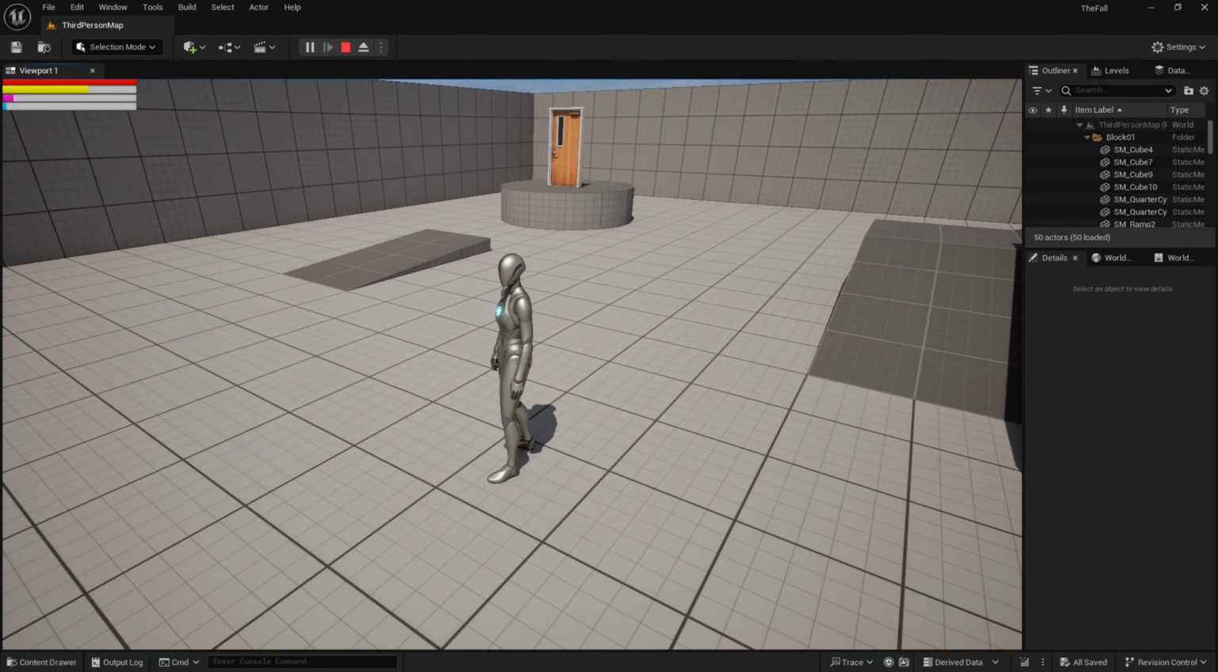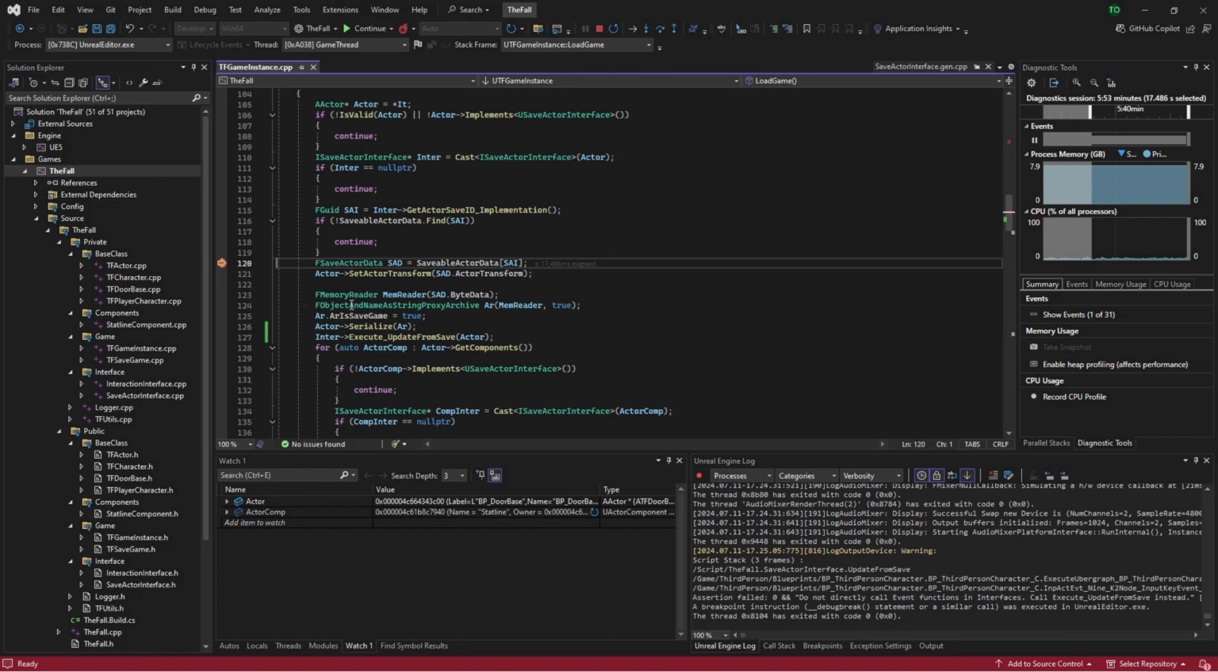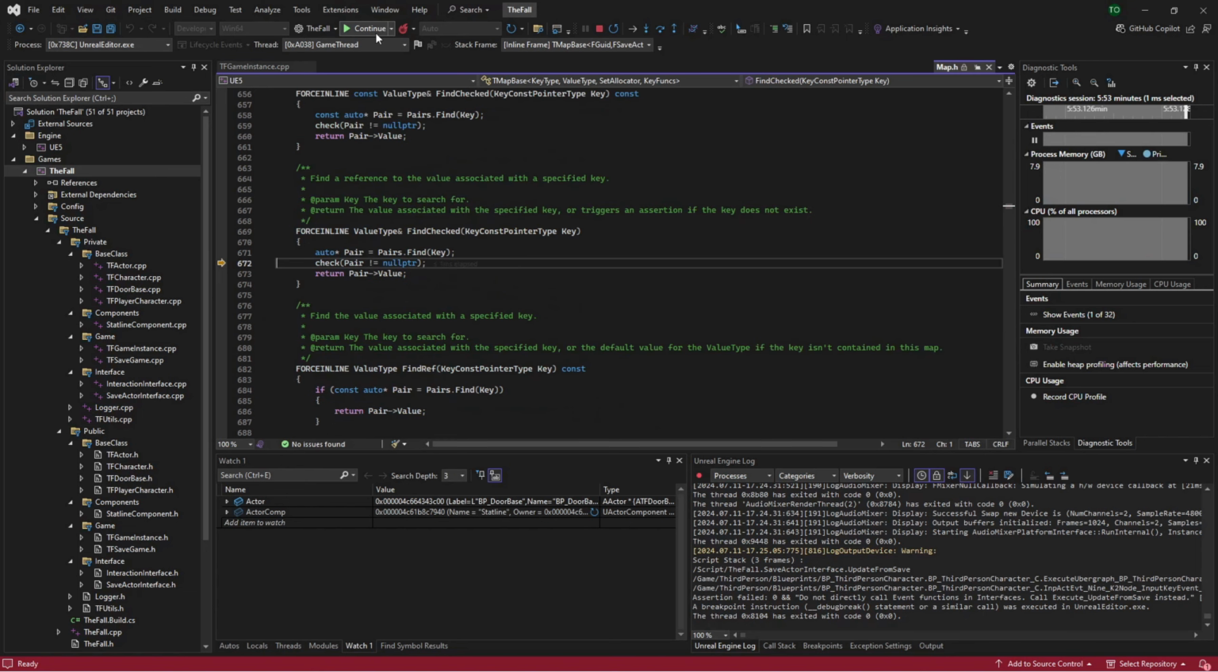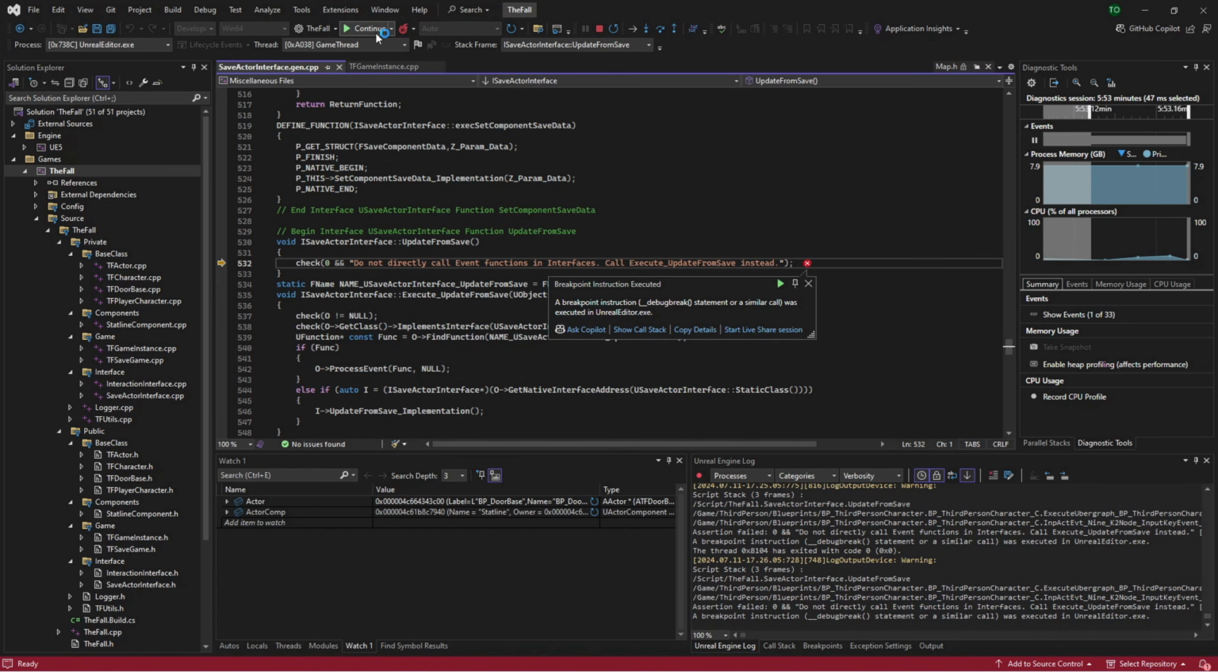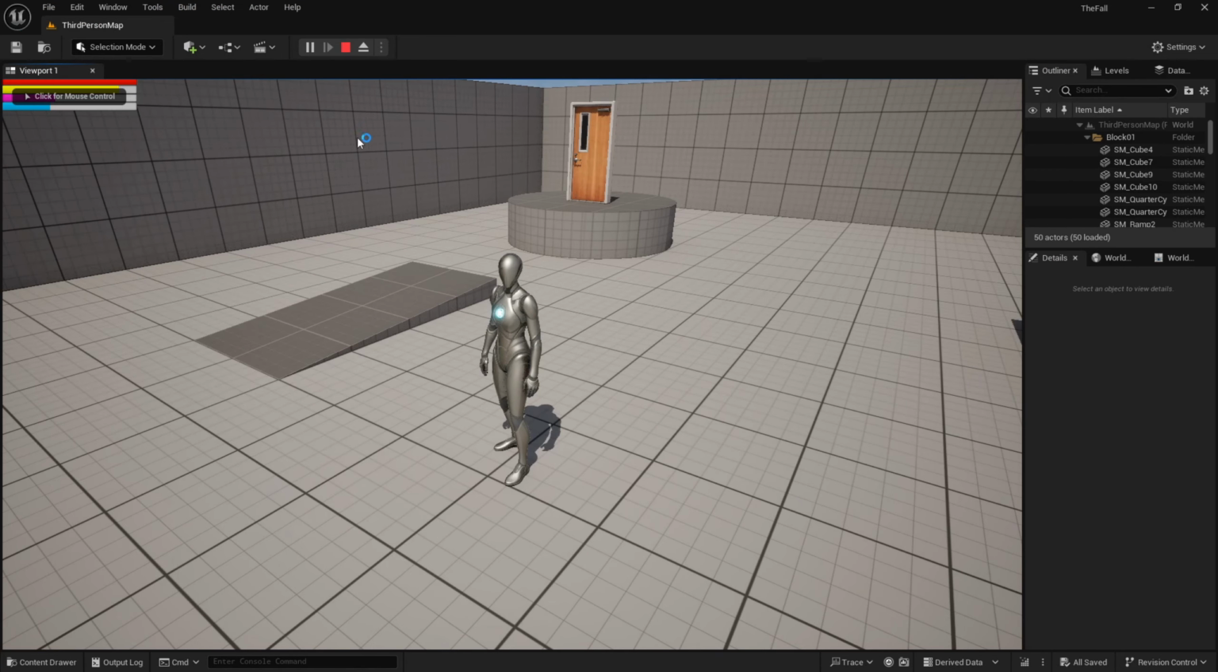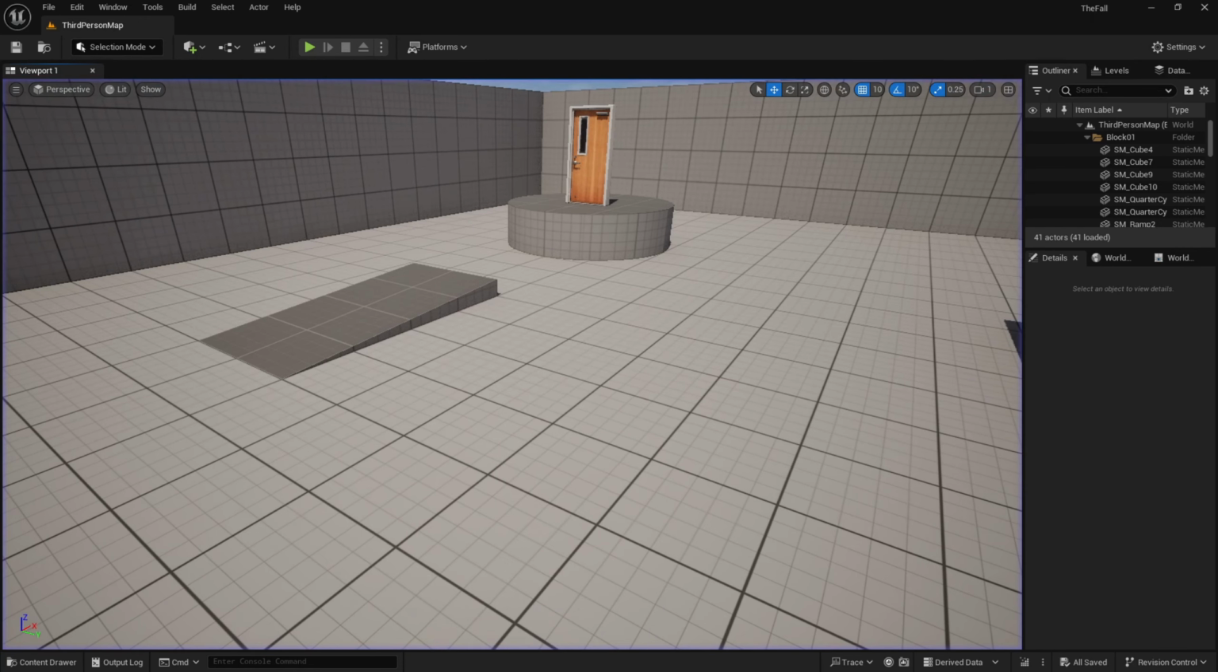Actually, it won't because we didn't do any of the blueprint levels. So we'll hit F9. It's going to continue. Continue. Update from save. That's probably because we're calling it at a code level. But yeah, we didn't do anything there. So let's stop. And let's actually fix that missing function that I forgot to add in there.